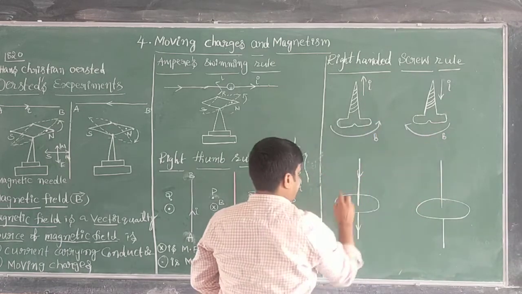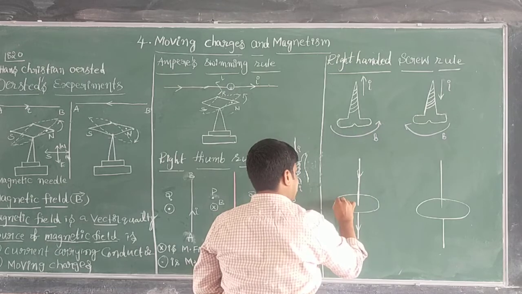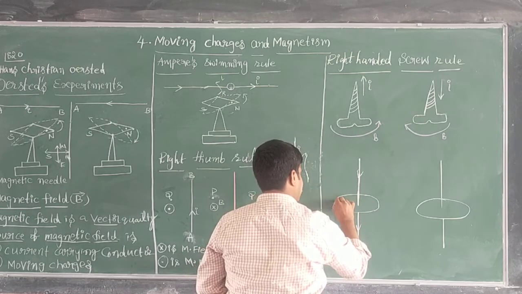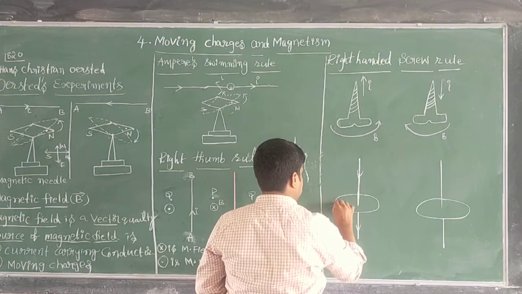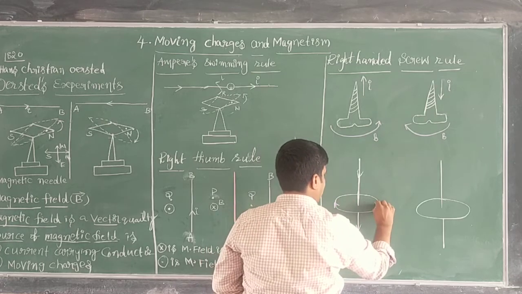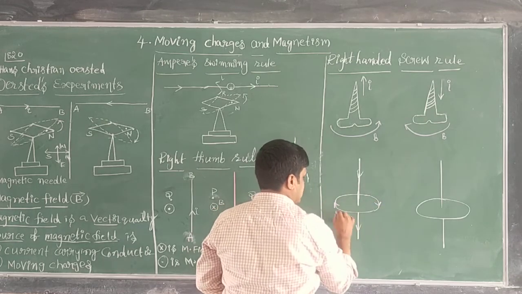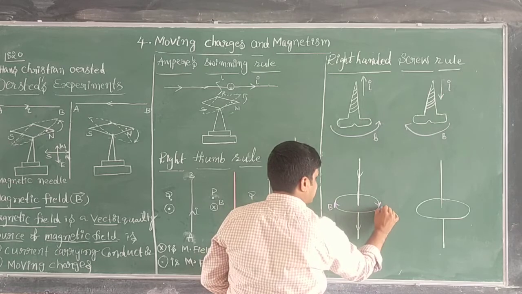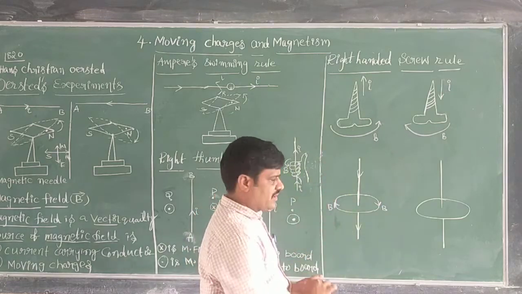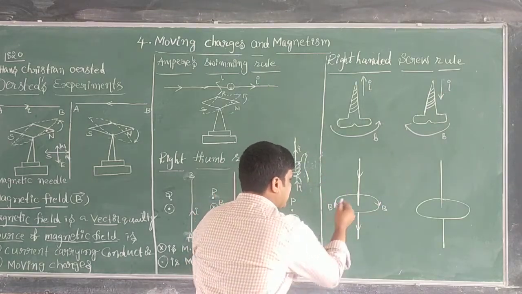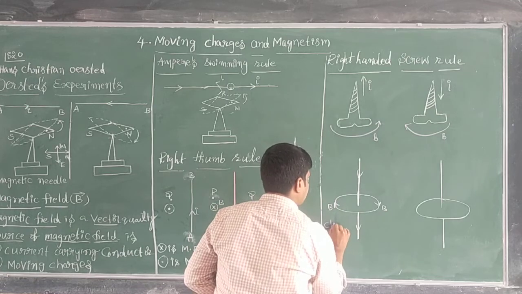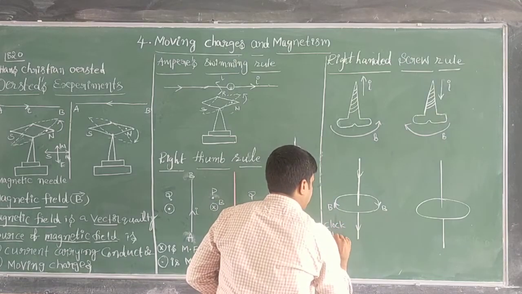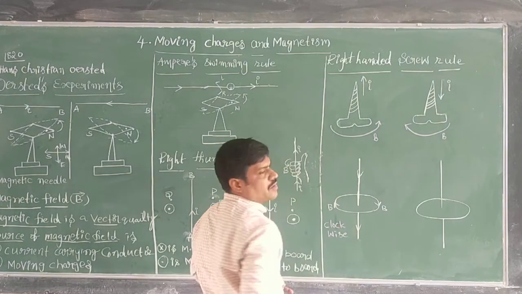The direction of the magnetic field we have to take like this. Here the magnetic field direction is like this. If it is like this, it means clockwise direction. Magnetic field direction is clockwise.